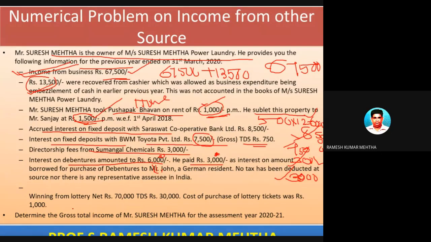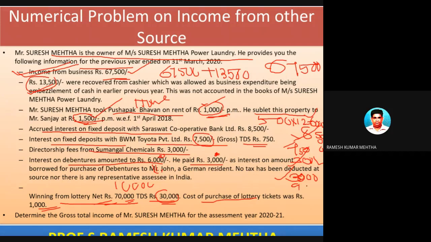Last one is winnings from lottery, 70,000 rupees. TDS is 30,000 rupees. Cost of lottery ticket is 1,000 rupees. So the total winnings from lotteries is 1 lakh rupees. After deduction it is 70,000 rupees, but winnings from lotteries is 1 lakh rupees. So from this 1 lakh rupees, 1,000 can be deducted.